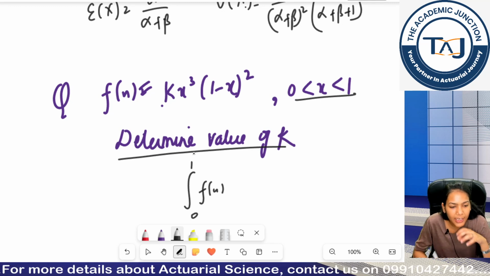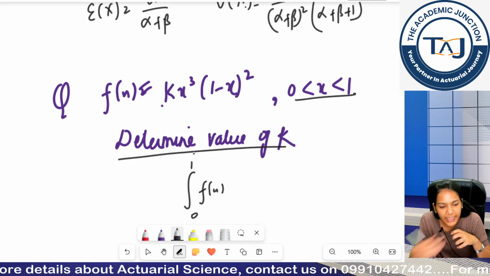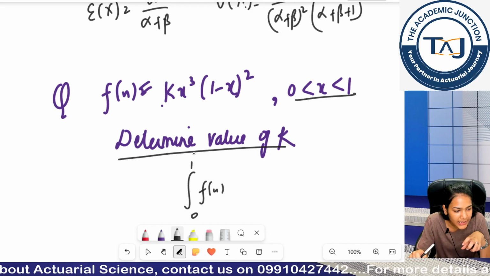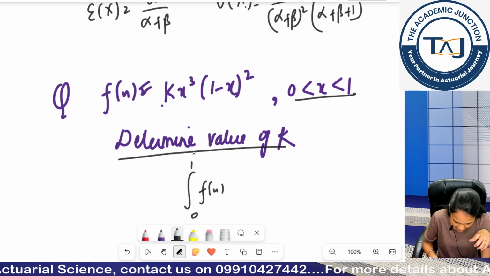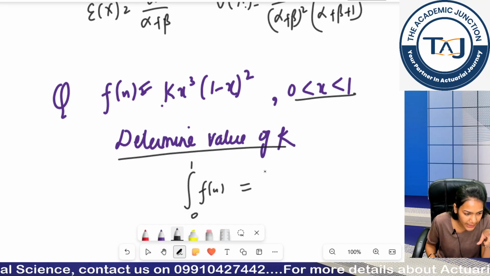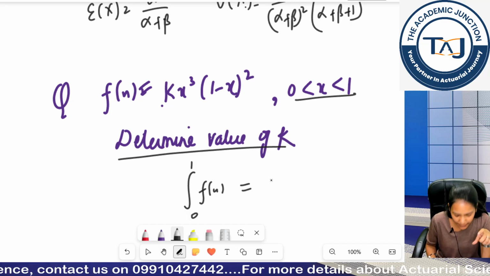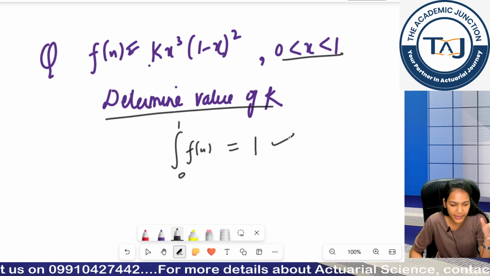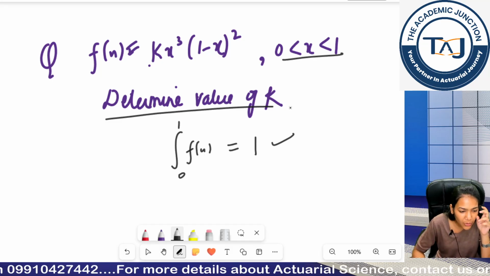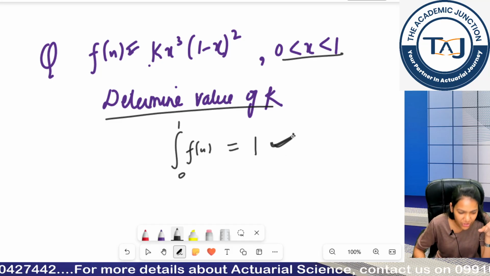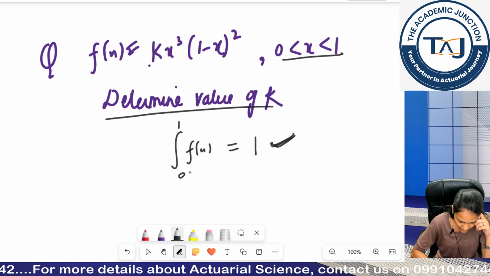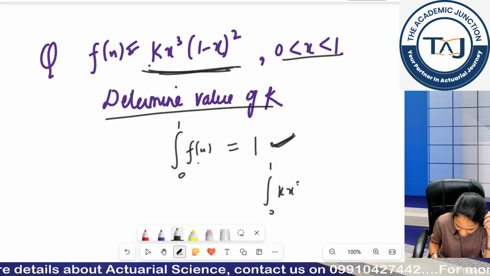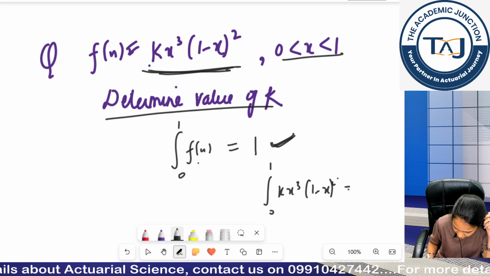If I am integrating all the PDFs across my entire range, it means I am summing up all the potential probabilities. And when I sum up all the potential probabilities, by the law of total probability, the sum of all probabilities is always 1. So either you can use this relationship or you can use beta distribution. If you are not going to use beta distribution, then use this relationship and tell me the answer. PDF you have to use this only. So your integration becomes basically this, and this should be equal to 1.